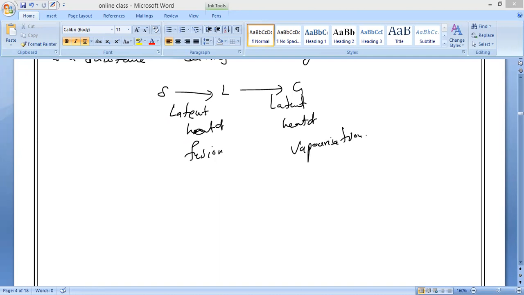Hope you all understand. Everybody, any doubt, guys? Please, if you have doubt, let me know. If not, the latent heat of fusion, and what is the second one, guys? Latent heat of vaporization. Both we will study in the next class.